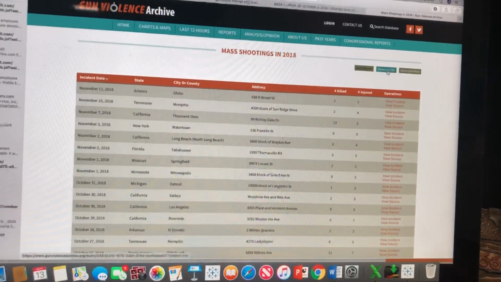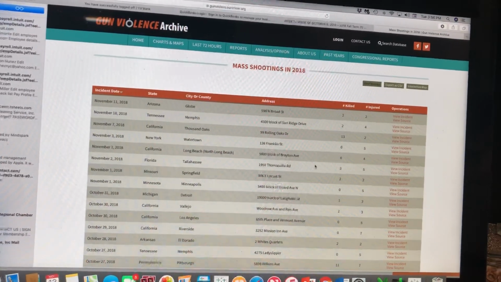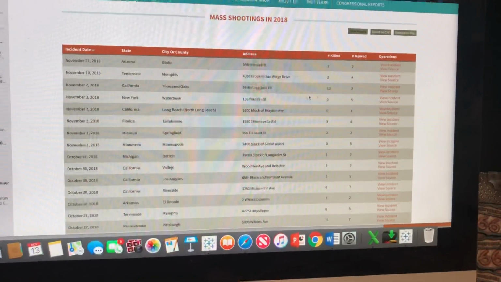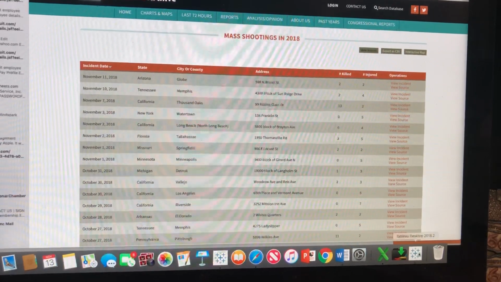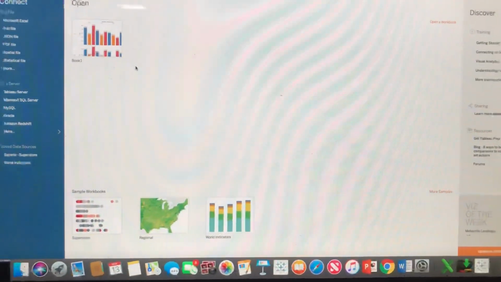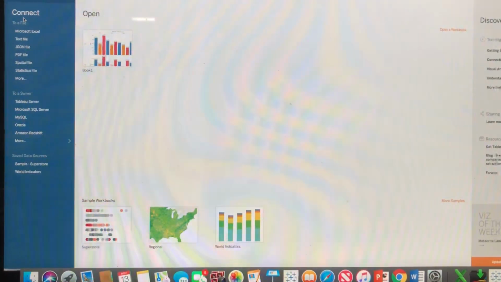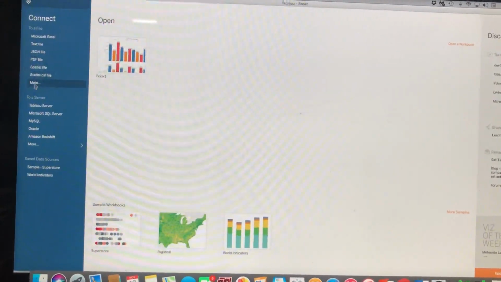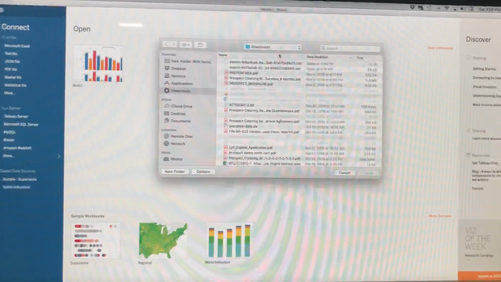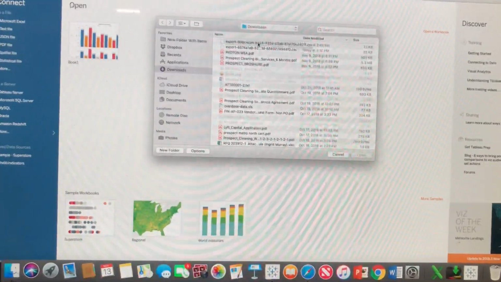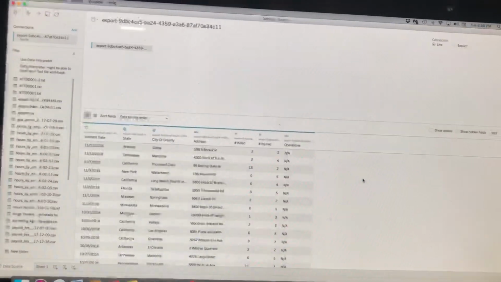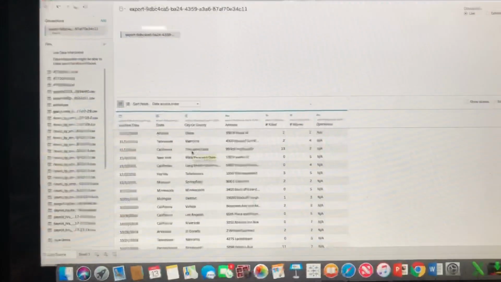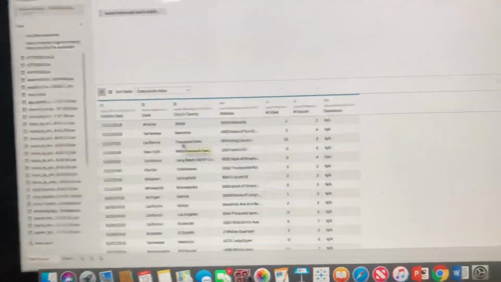Looking at the data set, here it is. The first thing we have to do is export it, because I need to be able to use this data in order to create the visualization. So the first step is exporting the data. I already did that, so what I'm going to do is go into Tableau and connect this data set in order to create the visualization. Here is the file that I downloaded, and then I click it and open, and boom, voila, here we have our data that we are ready to utilize.